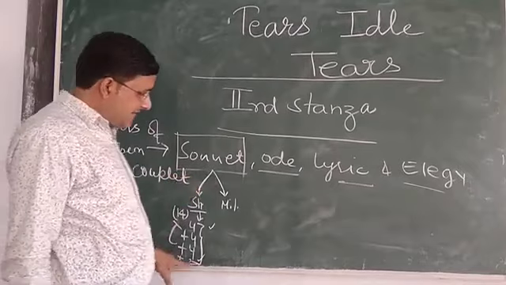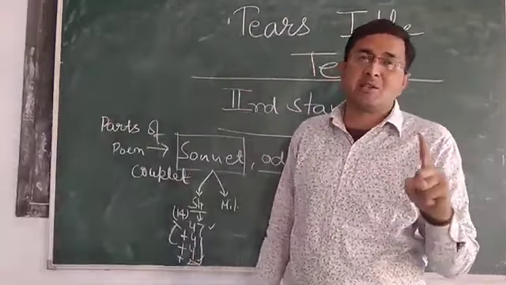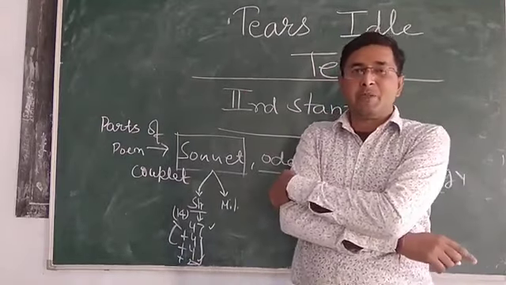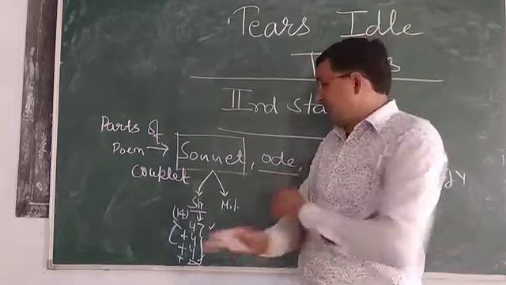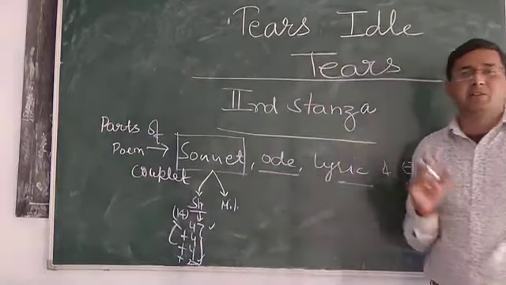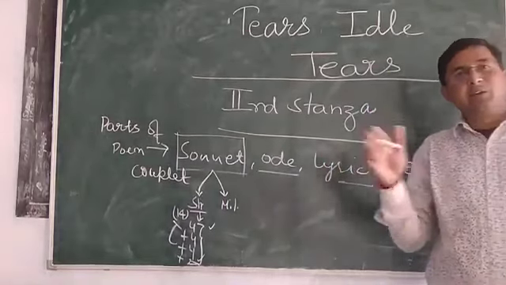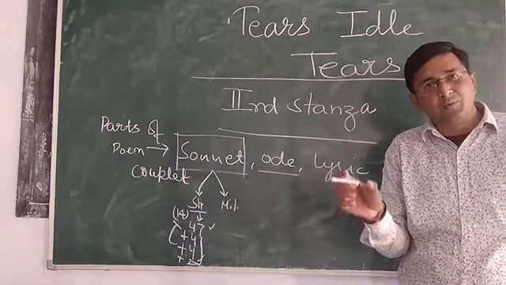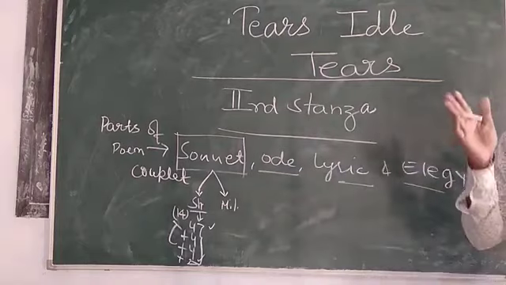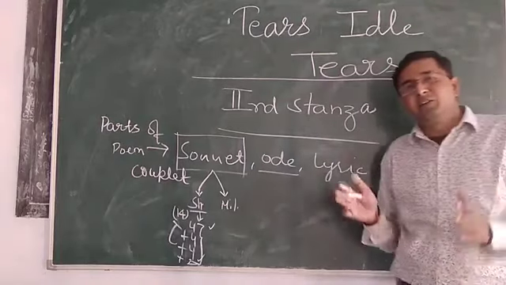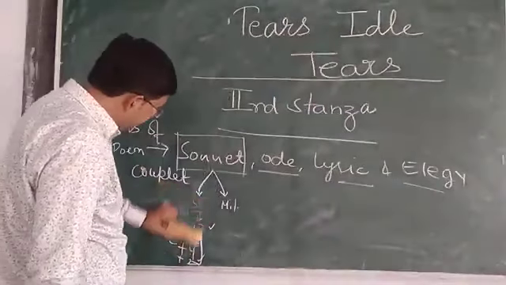So there are 3 quatrains and 1 couplet. This is the structure and design of the Shakespearean sonnet. You must keep the structure in mind. The basic difference between the Shakespearean and the Miltonic sonnet is according to structure, as they are designed with different norms. So this was the feature of the Shakespearean sonnet.